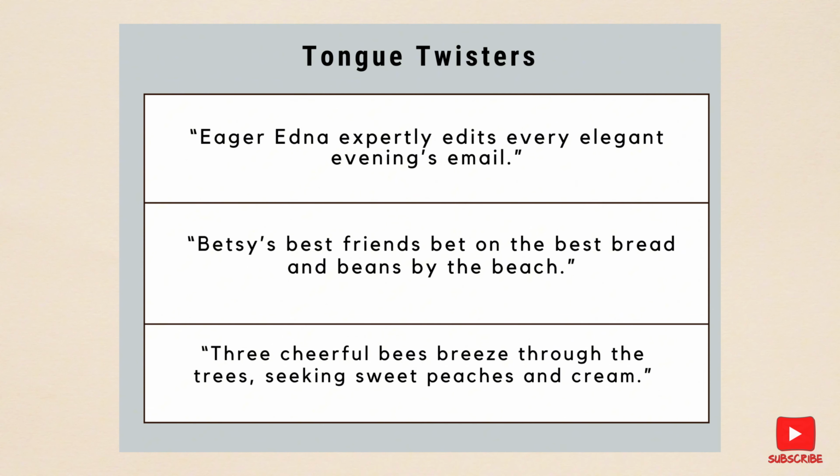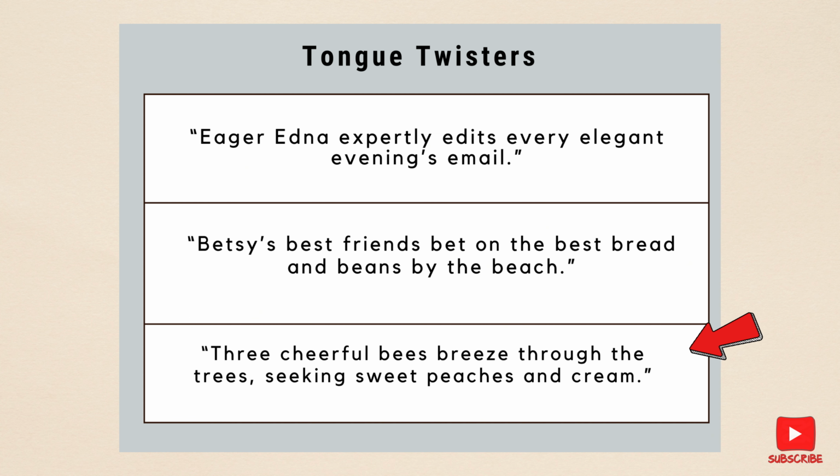These are a fun way to help you get comfortable with the different E sounds. Try saying these three times in a row. Ready? Eager Edna expertly edits every elegant evening's email. Next, Betsy's best friends bet on the best bread and beans by the beach.